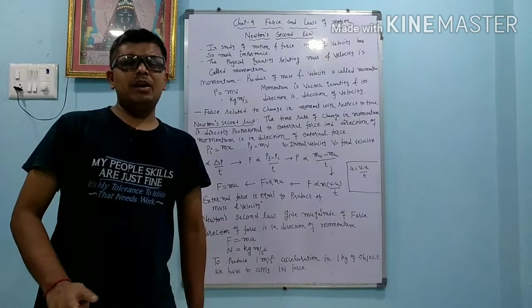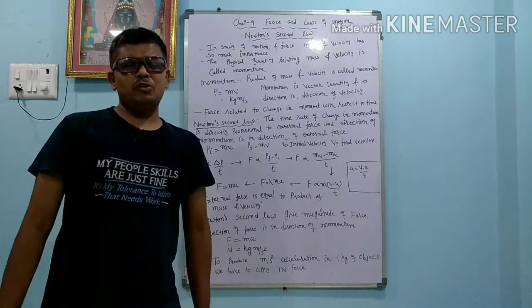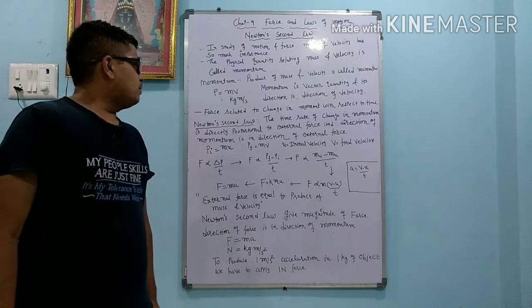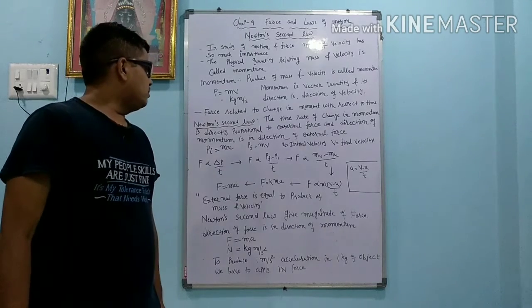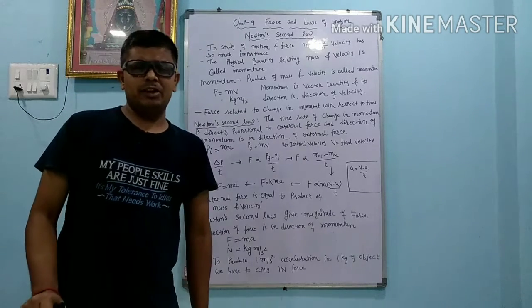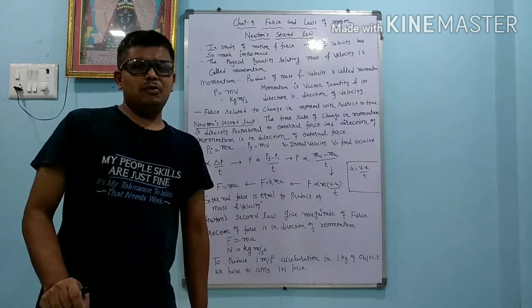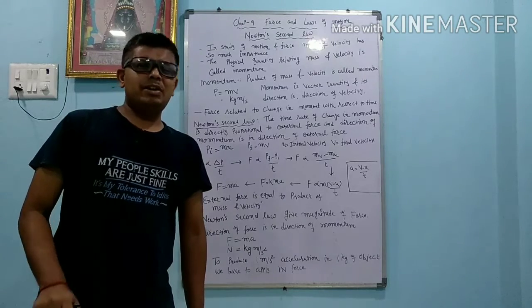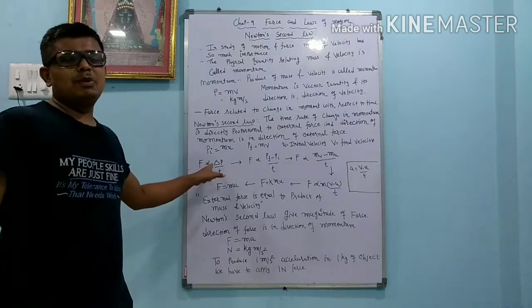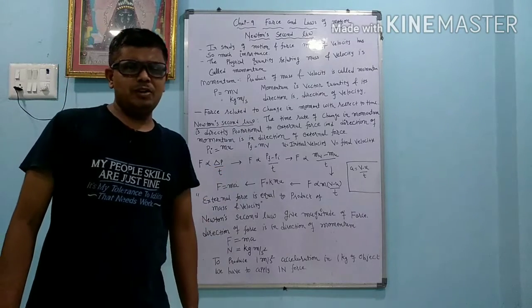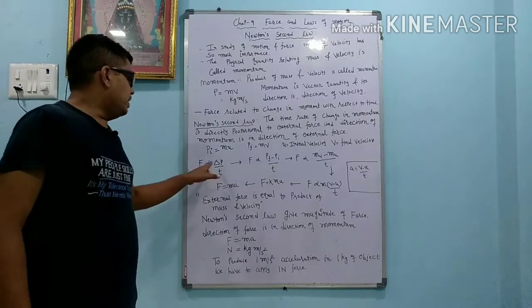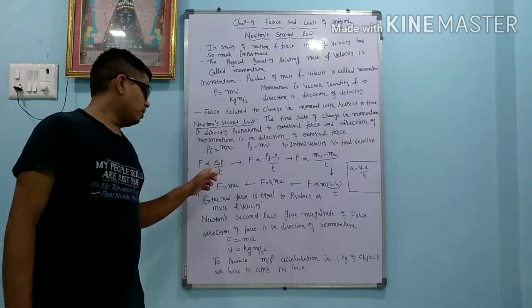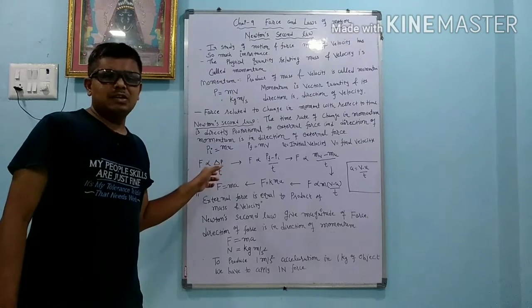Force and momentum have a relation, and that is given by Newton's second law. The time rate of change of momentum is directly proportional to the external force, and the direction of the change in momentum is in the direction of the external force. Simply, the force is directly proportional to the change in momentum divided by time. So we can write F is directly proportional to delta P upon t. Here delta indicates the difference in momentum. Proportionality means it is not exactly equal to.